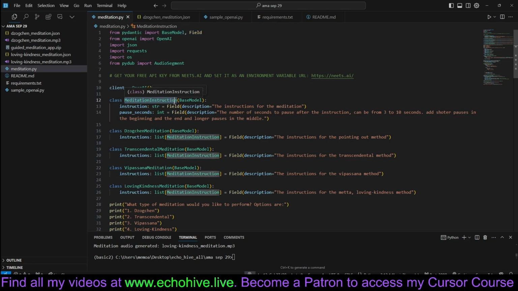This meditation instructions is our granular schema, which is passed as a list of this model to each instruction. So each meditation is going to be a list of these meditation instructions. And this is going to come in as an instruction, which is going to be a string, instructions for the meditation, and then the pause seconds, an integer.